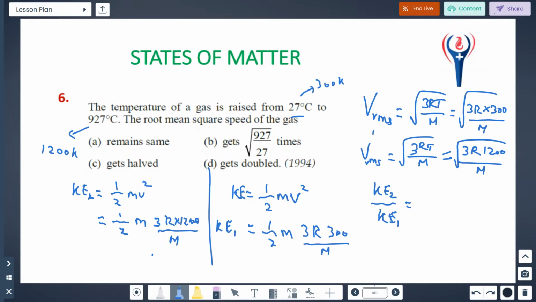If you substitute, you need not write all this. The half will be cancelled, 3 also will be cancelled, R also. So only the temperatures remain. K2 is 1200 by 300. Understood?